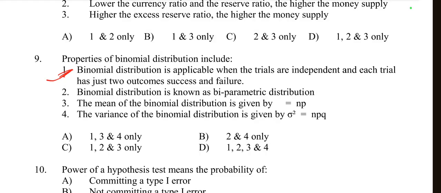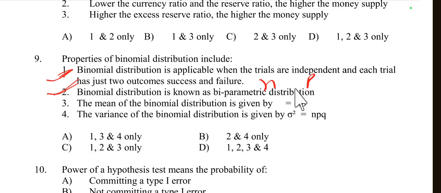The number of trials, n, and the probability of success in each trial, p. So option 2 is correct. Then the mean of the binomial distribution is given by n into p, number of trials and probability of success.